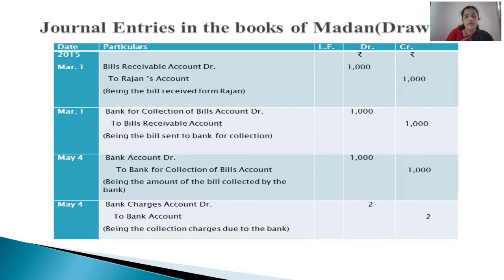Then one more thing we have to do, that is we have to pass the entry for the bank charges which we have to pay to the bank. So bank charges account is debited, and you know nominal accounts debit all expenses and losses. Then to bank account, yes, bank account has to be credited because 2 rupees is an expense for us, and it will be credited to bank account.